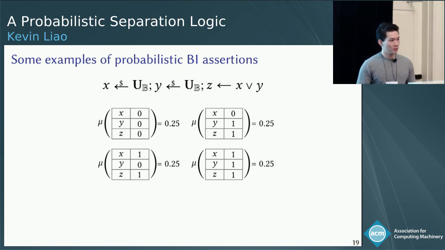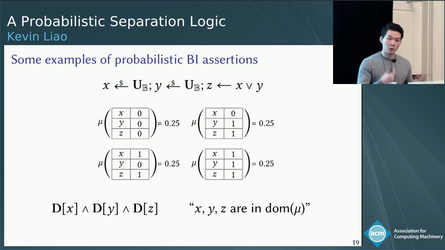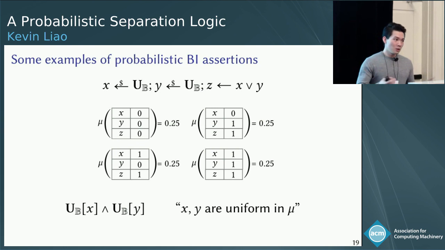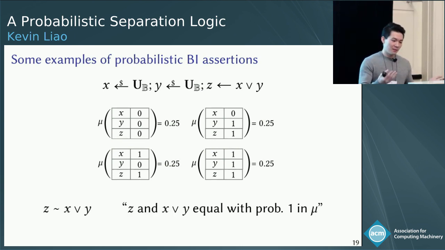All right, so what are some probabilistic BI assertions we can use to describe this distribution mu? Well, one formula would be the following, which roughly says that the variables x, y, and z are in the domain of mu. If we wanted to be a little bit more specific, we could also use this formula, which says that x and y are uniform over the booleans in mu. We could also say something about the variable z. Here the tilde denotes probabilistic equality. This formula says that z and x or y are equal with probability 1 in mu.